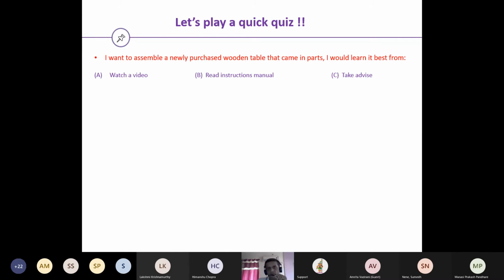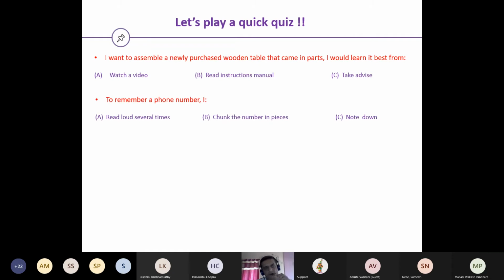So I want to assemble a newly purchased wooden table that came in parts, and I would learn it best from A, watch a video, B, read the instruction manual, or C, take advice. Either you can put it in the chat box, or you can just visualize it in your head, and it will help for self analysis.